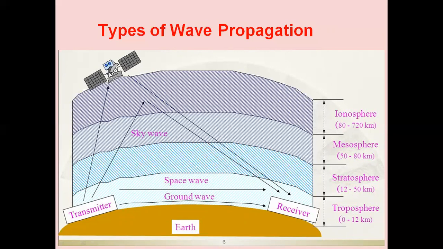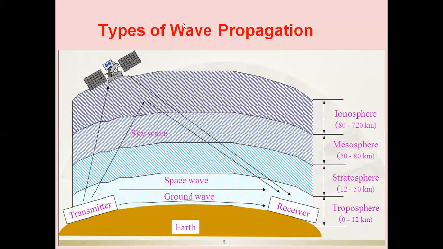The satellite picks up that particular signal, amplifies it, and down converts it into the downlink frequency. The downlink frequency in case of C-band is 4 gigahertz. That 4 gigahertz signal will be retransmitted toward the distant end. We will be picking up that signal at the receiver, and then we do the processing, demodulation here, to recover back the message.